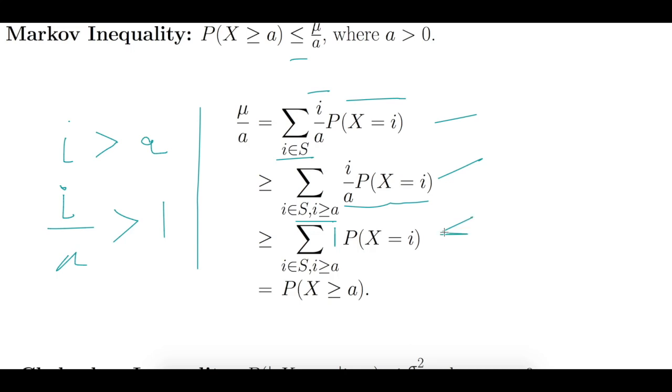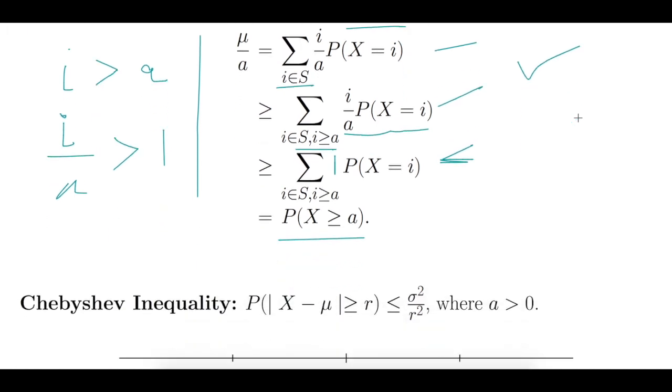Now this is nothing more than our probability that x is greater than or equal to a, correct? So then what did we do? We started with mu over a and then we proved that this is always greater than or equal to the probability of x greater than or equal to a. So then we have proved our Markov inequality.